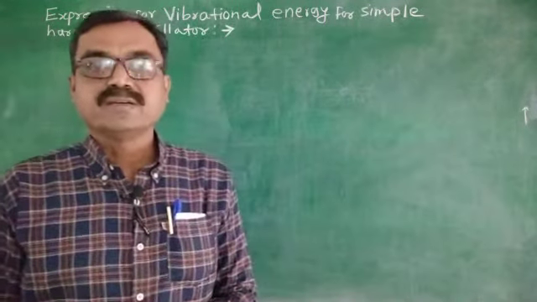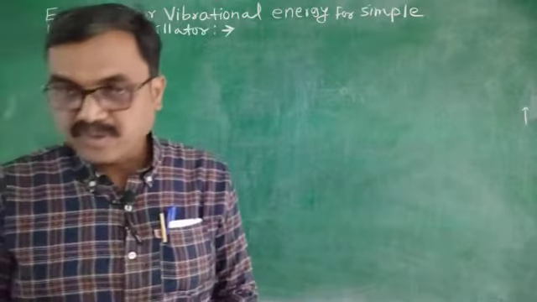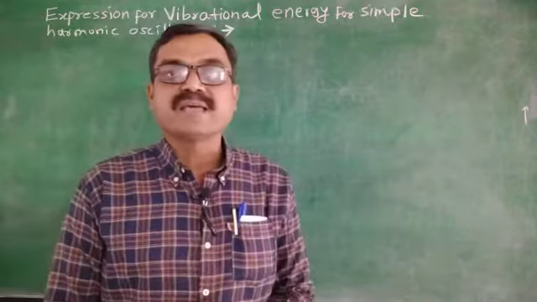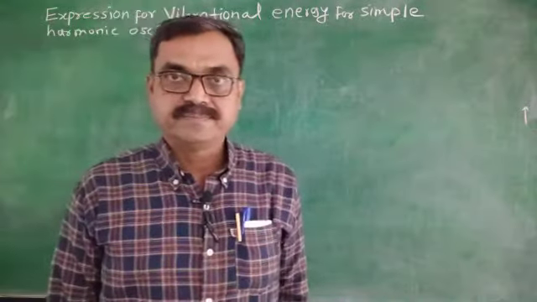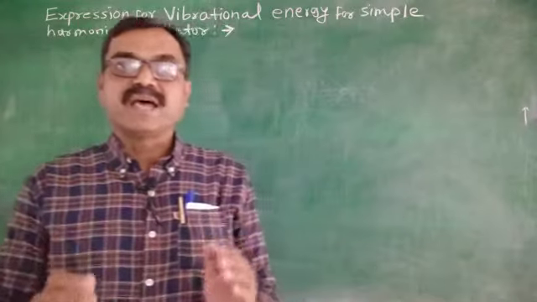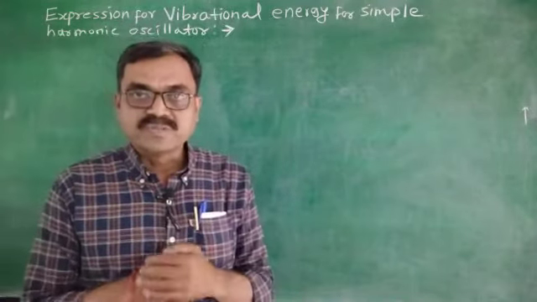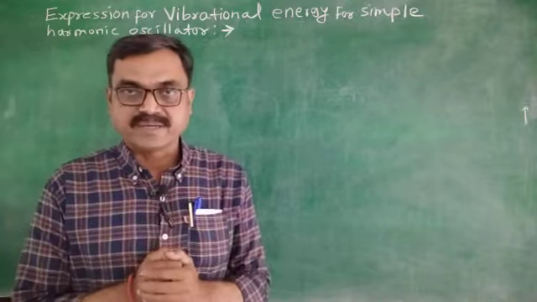For that, consider a diatomic molecule which behaves like a simple harmonic oscillator.